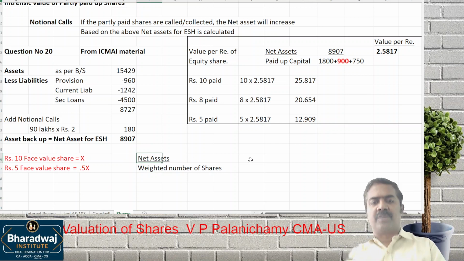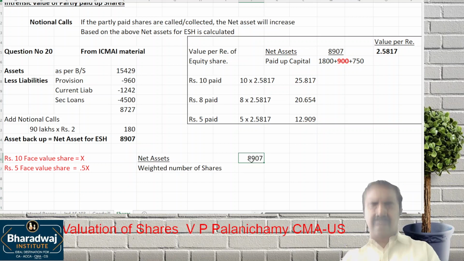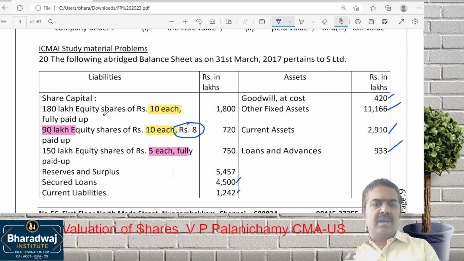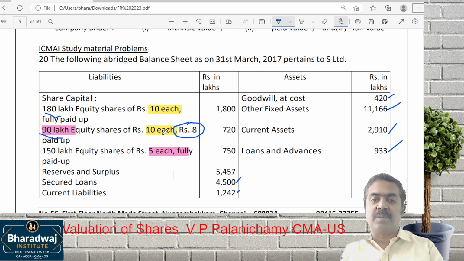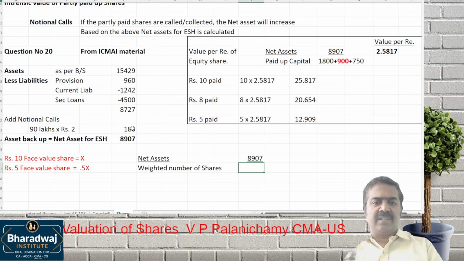And we can logically prove how it is correct also. What is the net assets? 8907 divided by, okay, this 180 lakhs is 10 rupees face value, and this 90 lakhs is 10 rupees face value. Please remember, we collected these two also; partly paid up shares also collected, notional call, including that only the asset backup we got.